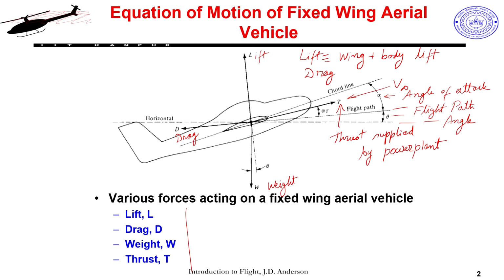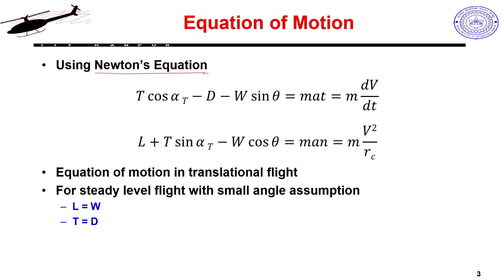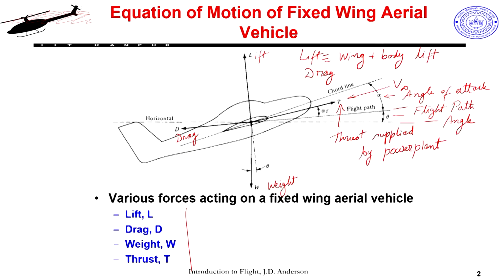So, this is like a free body diagram, and I have all the forces and moments listed here. So, I can resolve them along different directions and write the equilibrium equations for this, again by using conservation of linear momentum, which means by using Newton's equations. So, all the forces which are acting in the horizontal direction, I can call this the x axis and this the y axis. So, doing the force balance along the x axis, what are the forces which are there? I can see T at angle theta plus alpha. So, T into cosine of theta plus alpha.